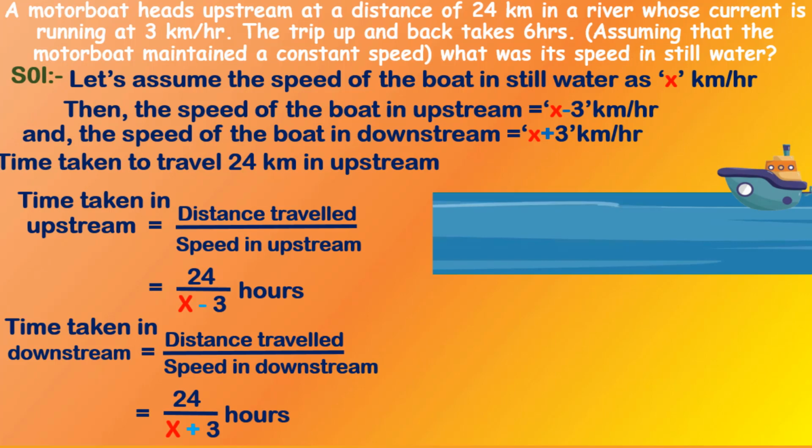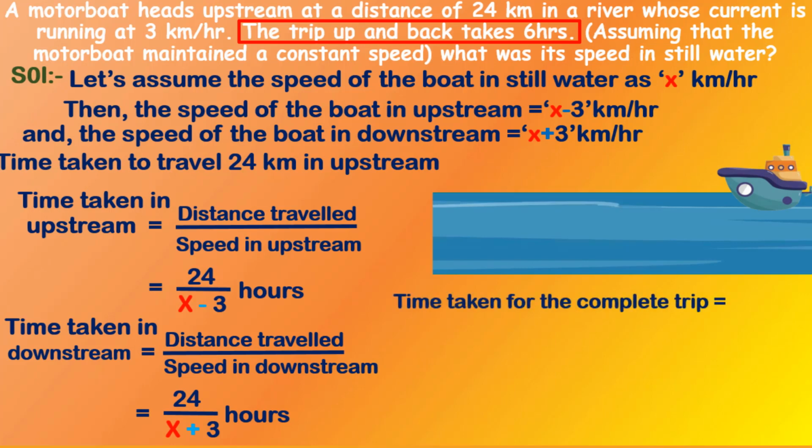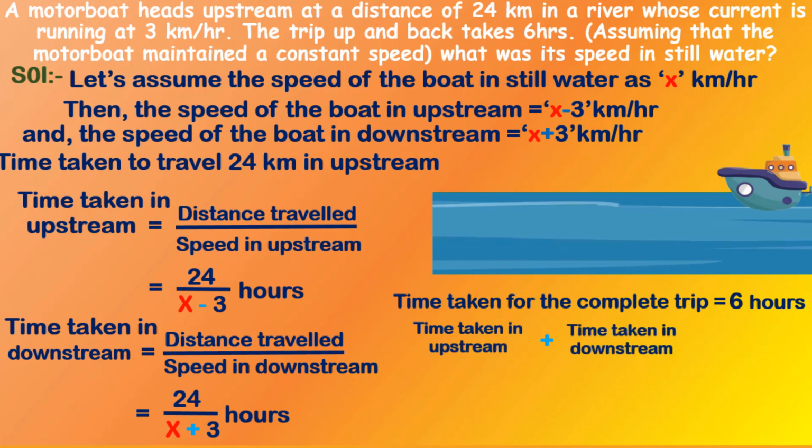So now we have the times taken by the boat in upstream and downstream. And in the problem it is given that the total trip takes 6 hours. So the time taken by the boat in upstream and the time taken by the boat in downstream together will give us the total trip time, that is 6 hours. So we can write the time taken by the boat in upstream plus the time taken by the boat in downstream equals 6 hours. So here the time taken by the boat in upstream is 24 by x minus 3 plus 24 by x plus 3, which is equal to 6.